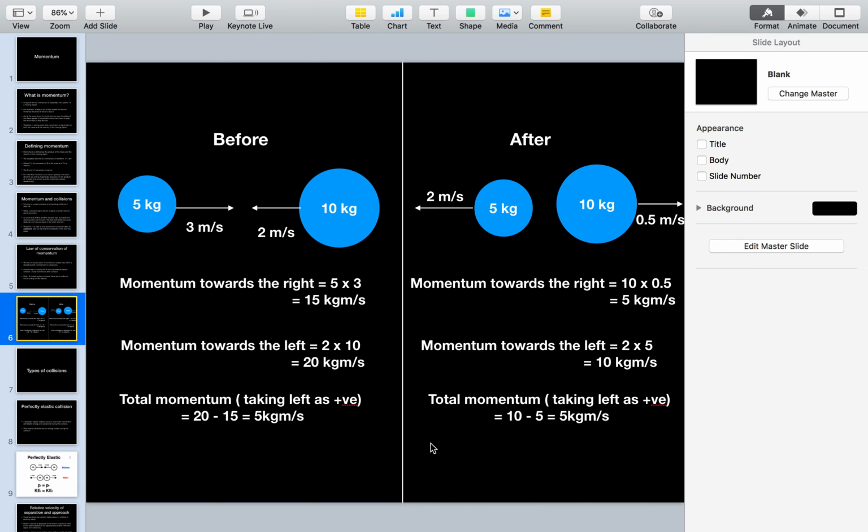Do note that the total momentum is conserved in both cases. Before it's 5 kg meters per second, and after it's 5 kg meters per second. Do note you can't change your reference points in the before and after. That means you can't take left to be positive here and right to be positive there. The reference has to stay consistent between both cases.